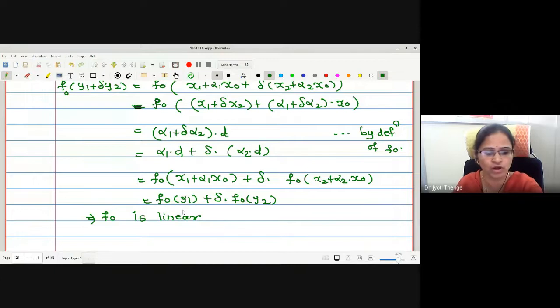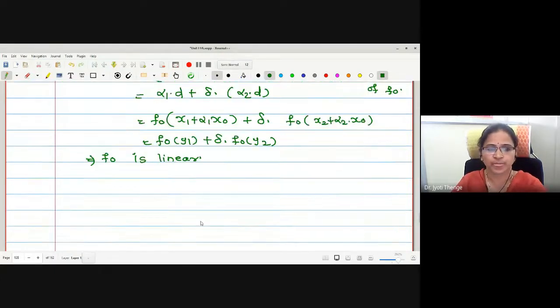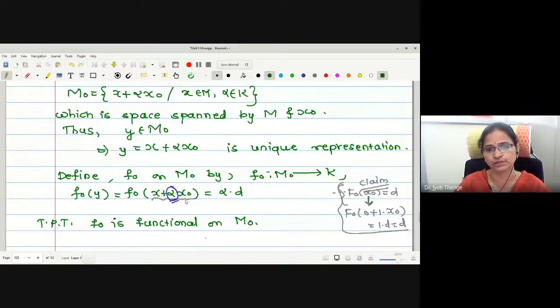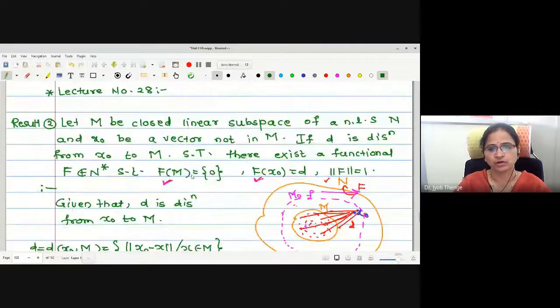Now we will go for showing the extension. Sorry, F naught of x naught is d we will show first. F naught of x naught is d and f of m equal to singleton 0.